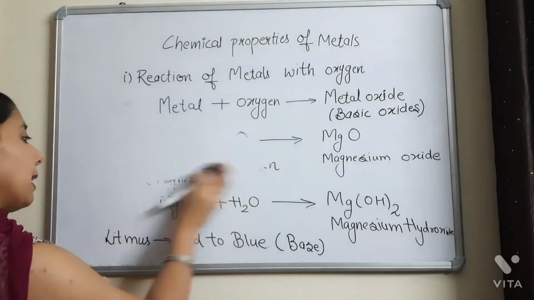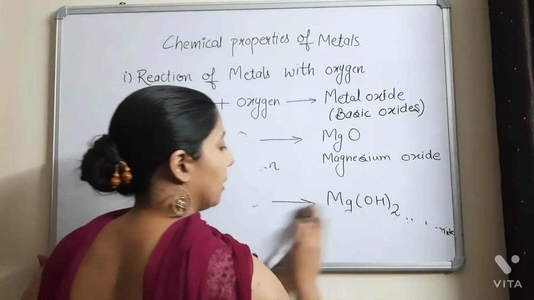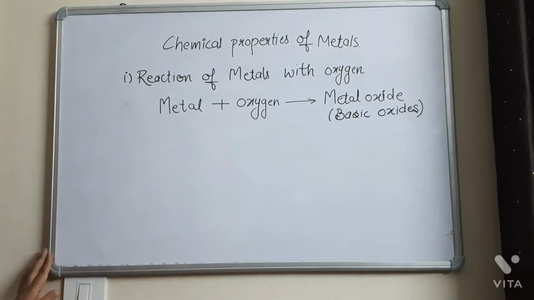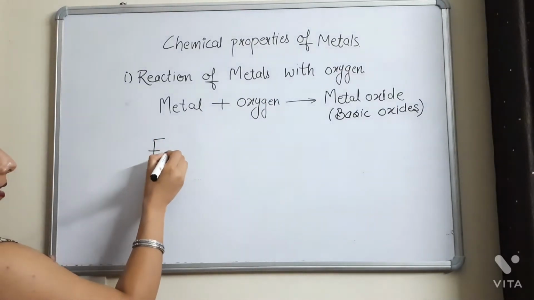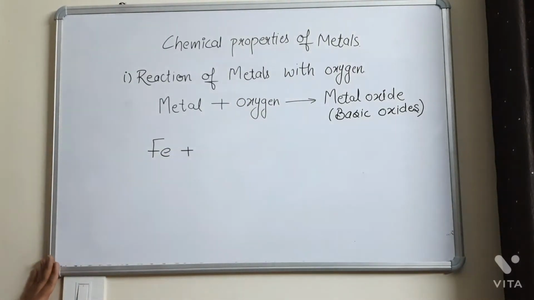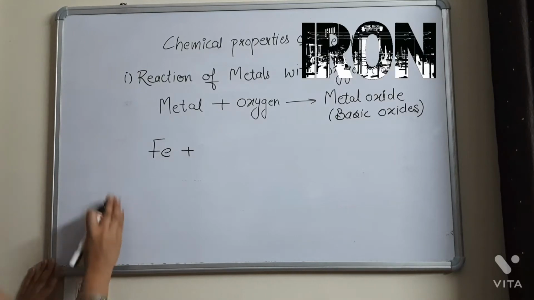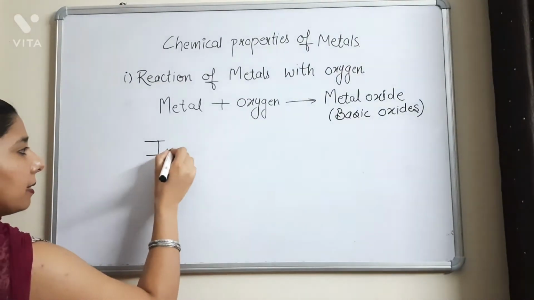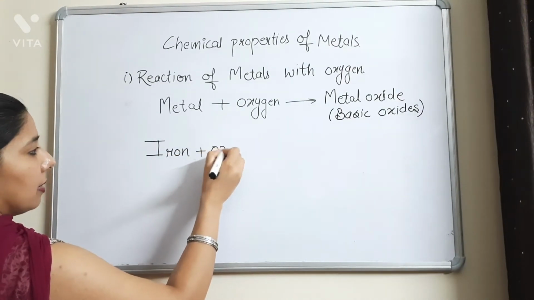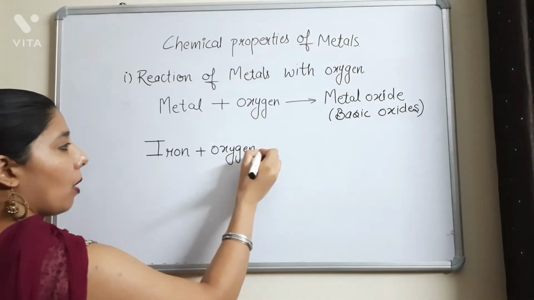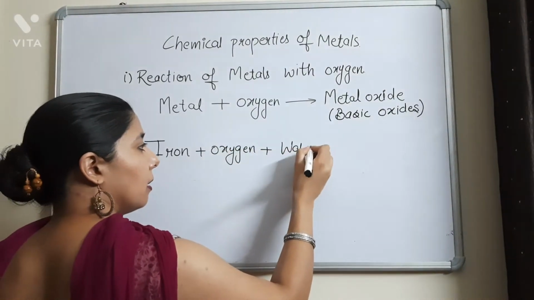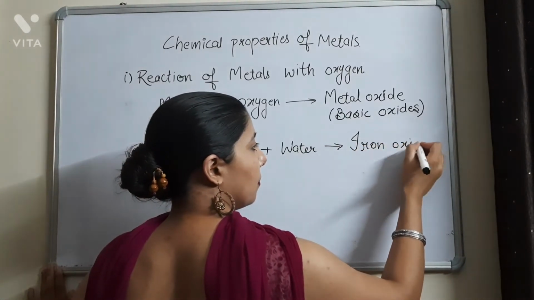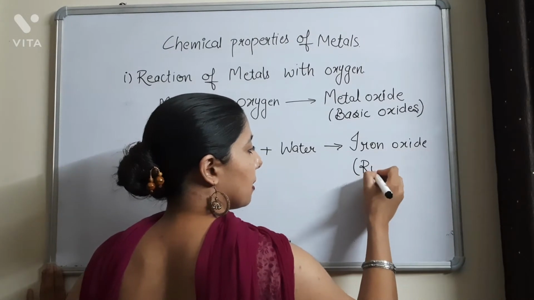Suppose here I am taking iron metal. Rather than writing the symbols, if I write the names, iron metal reacts with oxygen in the presence of moisture, that is water, and we get iron oxide. This iron oxide is also known as rust.